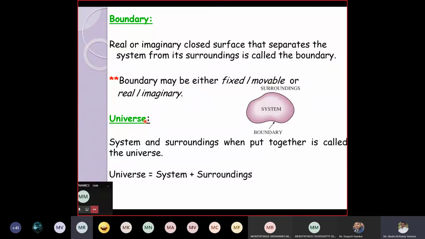Now, if you include system, surroundings, and boundary, all three together are called universe. We are all in the universe. Universe consists of system and surroundings. The combination of system and surroundings is called universe.